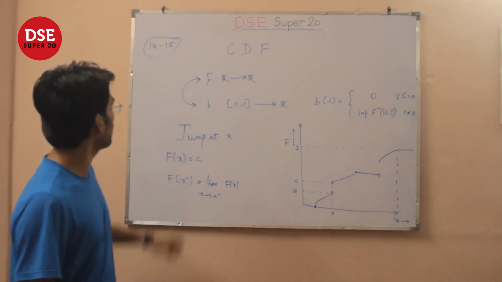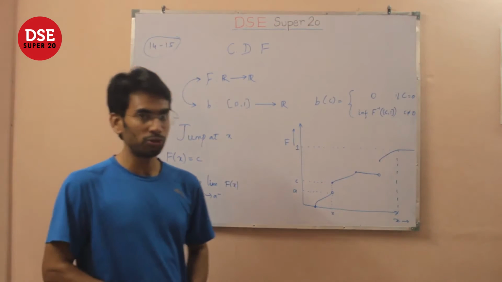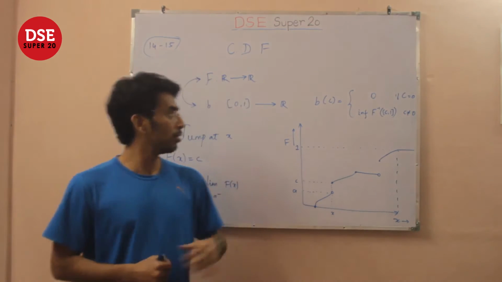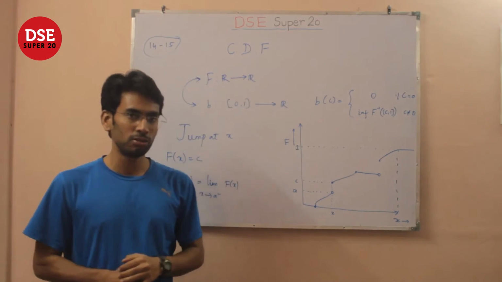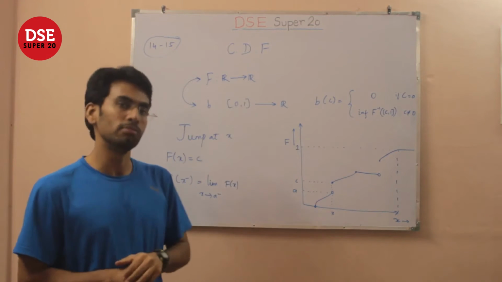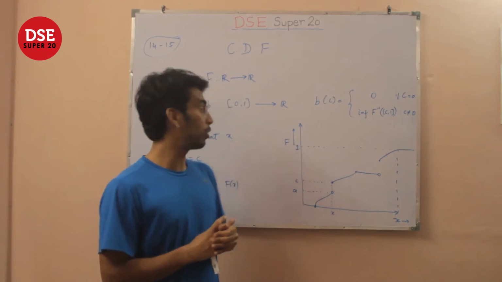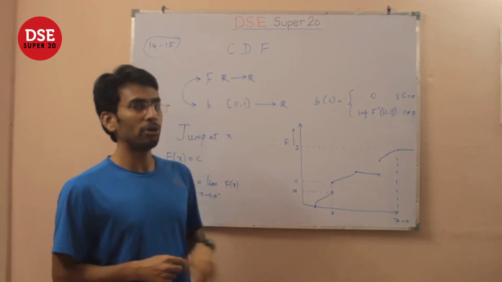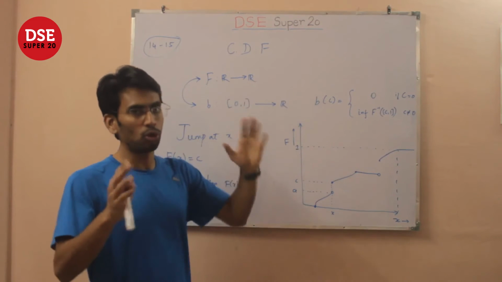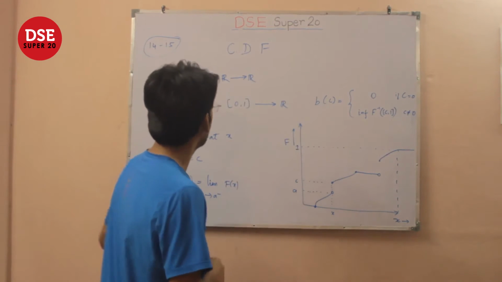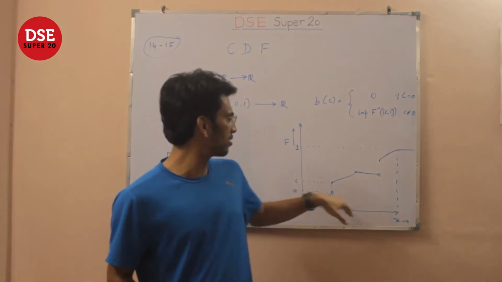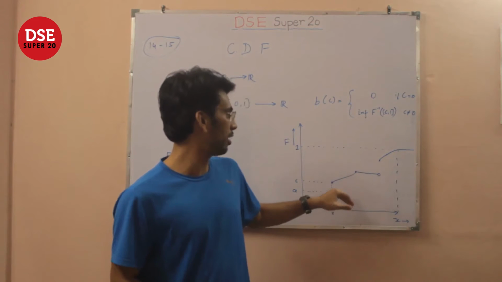Okay. Let's try to understand and solve questions 14 and 15. These questions mainly concern the cumulative distribution function and its generalized inverse, which is the quantile function. And I say generalized inverse because the CDF may not always be a bijection between R and the closed interval 0 to 1. Now, let's take some arbitrary F which takes such a shape, which is discontinuous at some points.